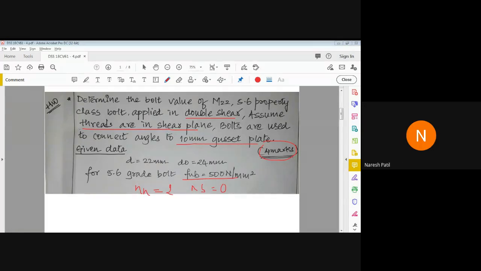Yes, I got the first answer from Veena. VDPB is equal to 220 kilonewton. Please cross check. Very good, Veena. Let it be wrong also, but you have calculated. That is very important. Yes, sir, 220. Padmashri also got 220. Very good. All are entering their answers. This is very nice. Congratulations, all of you. Sanjita, Shakir, very good.